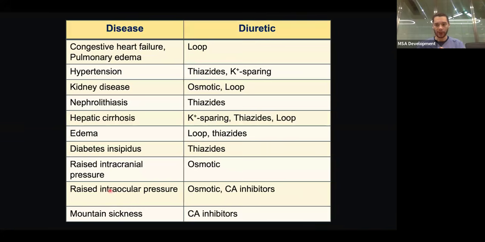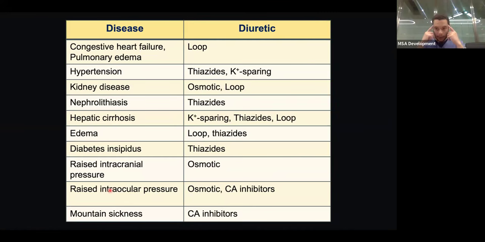Now, one last thing I need you guys to remember are indications. For indications, again, I expect them to ask you about a couple. Remember, simplify it for yourself. If there is any sort of fluid overload or edema or a lot of volume in your blood, you give them loop diuretics. It's really simple. It releases that volume. It causes an extracellular fluid shrinkage. This is loop diuretics for edema, fluid overload.